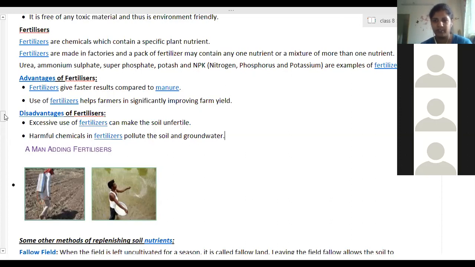In crop rotation, for example, one season one type of crop is taken. Suppose a plant which requires more nitrogen is sown in the soil. That season, all the nitrogen present in the soil is used up.